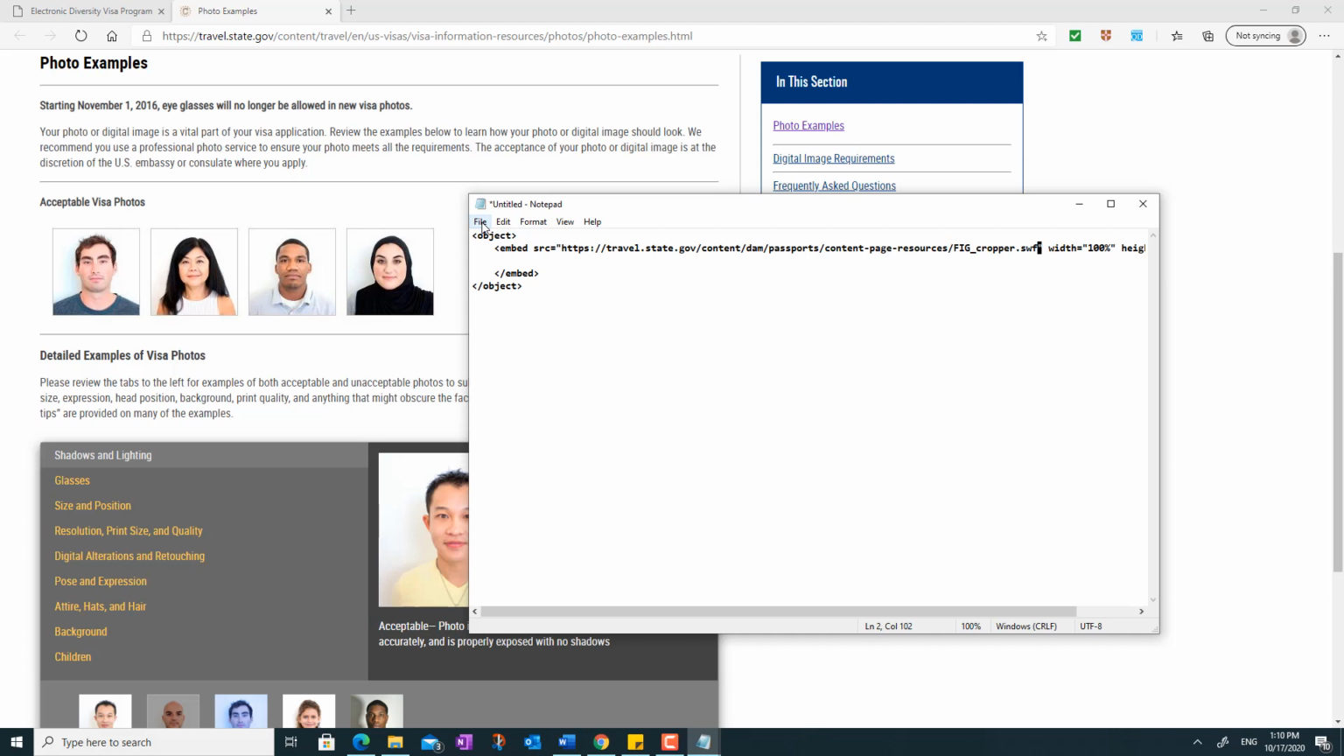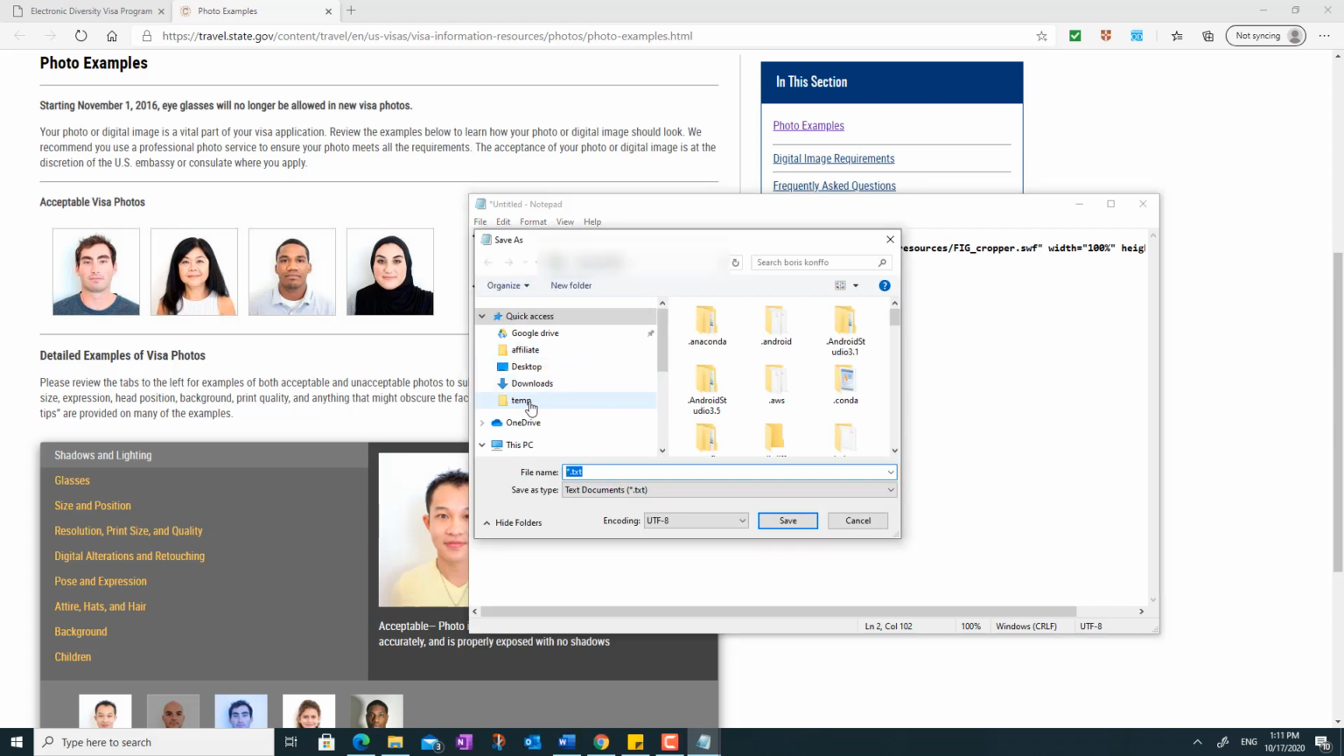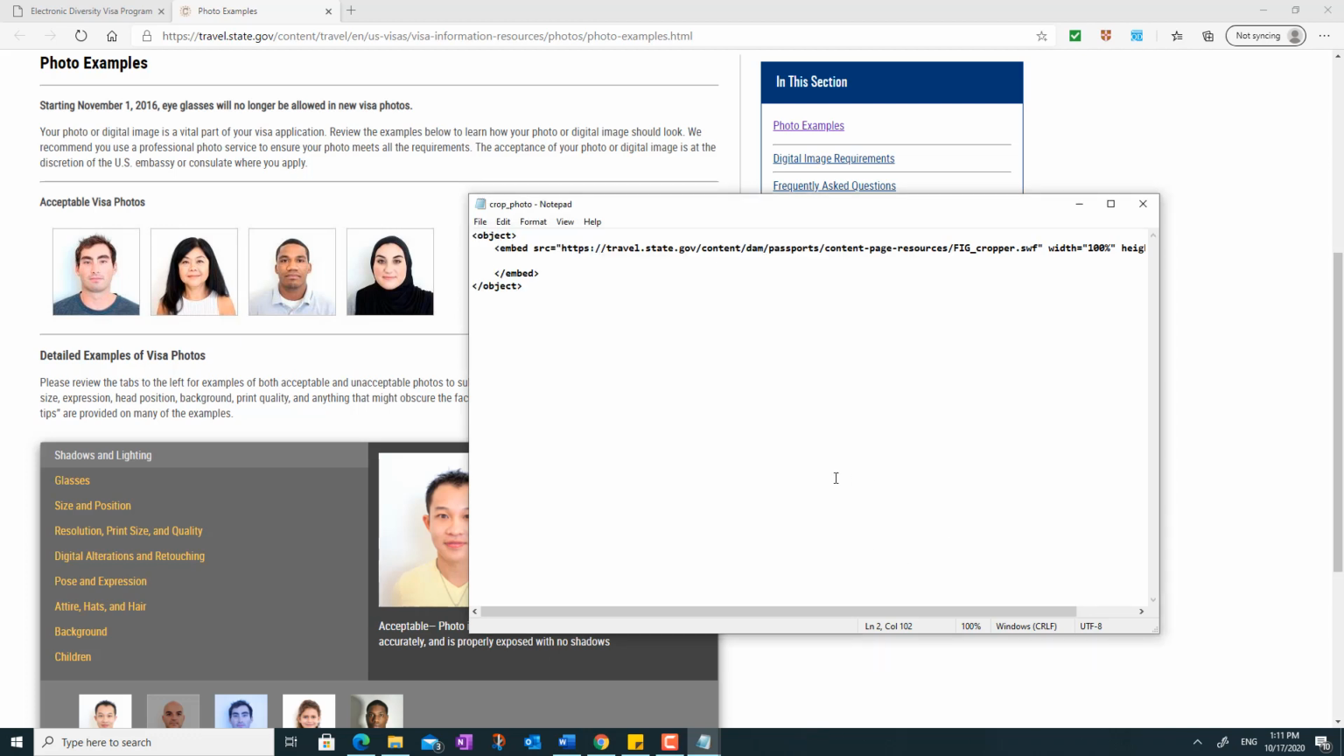You want to save the file as an HTML file. Go to file up here, go to save as, and then pick a location where you want to save it and give it a name, and just call it crop photo. And save it, just put .html. Click on save, and that's it. Now you can close this and go to the location where you saved the file.